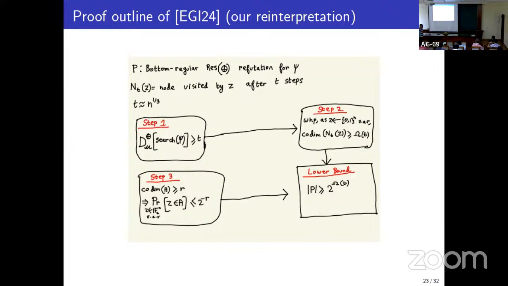Okay, and now we are done. Because note that this is an affine space which has large codimension, and Z actually lies in this affine space. However, if the codimension of an affine space is large, then the probability that a uniformly random input lies in this affine space is exponentially small in the codimension. This is just simple linear algebra. And that means that there are exponentially many nodes. Because we know that with high probability, as we sample Z, we'll end up with a high codimension node. But for any fixed high codimension node, only an exponentially small fraction of inputs can land in that node. Therefore, there must be exponentially many nodes. And this is the proof of their lower bound.